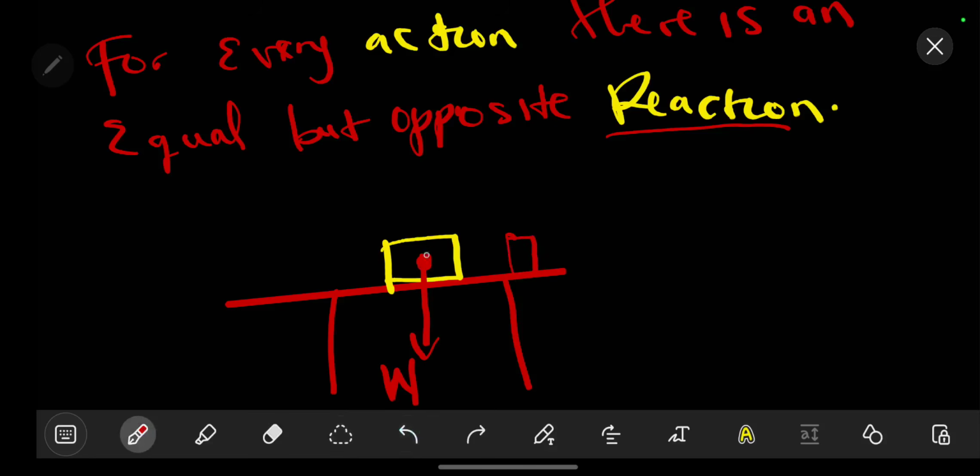So if there is a downwards force, then there should be an upwards force like that. This upward force is what we are going to call the normal force. So this is the situation, and that's why they do not cancel each other, or rather, that's why it does not enter inside. For every action, there is an equal but opposite reaction.